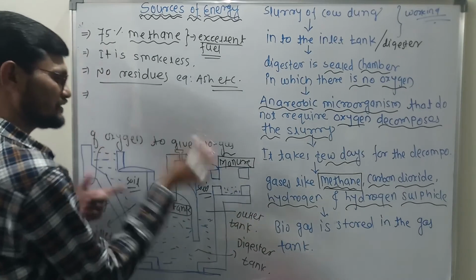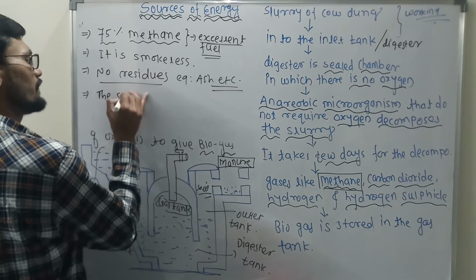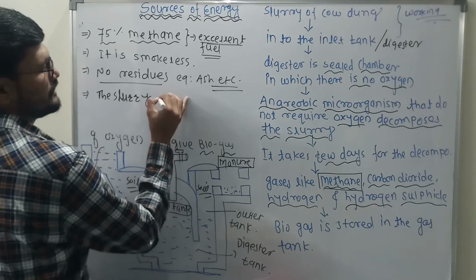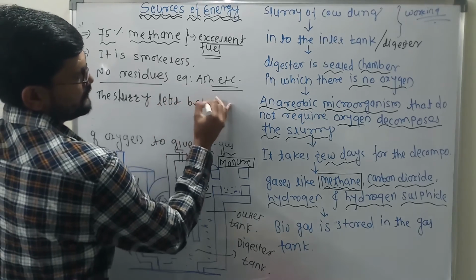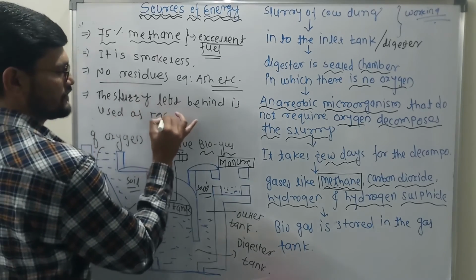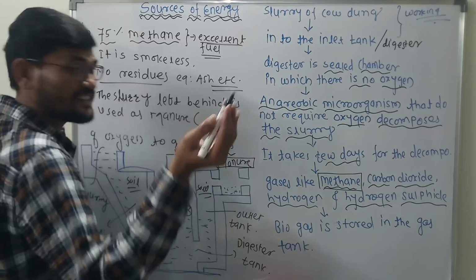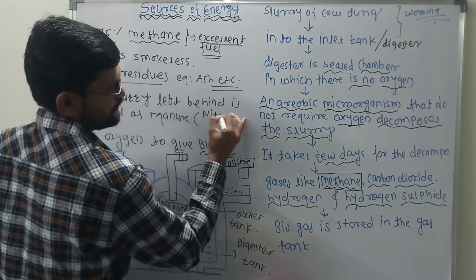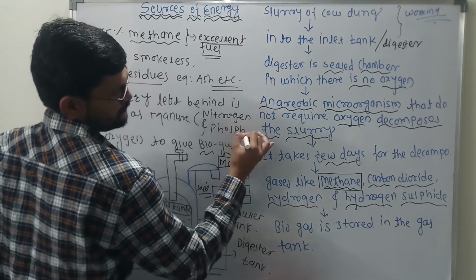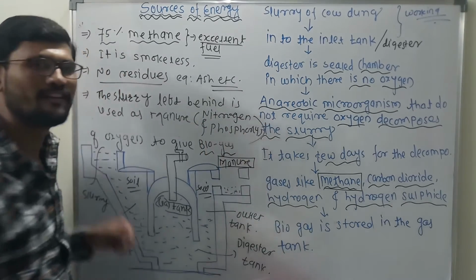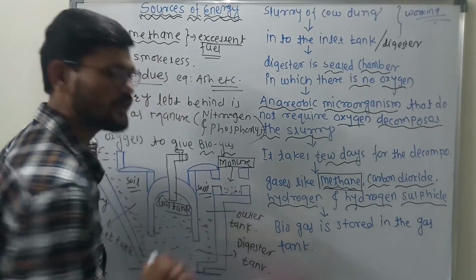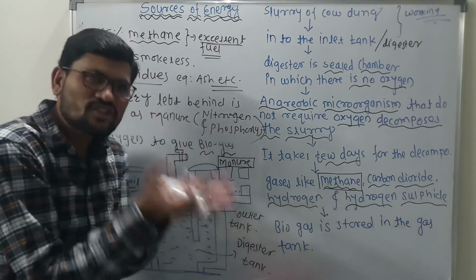Clear? The slurry left behind is used as manure. Why is it used as manure? Because it is rich in nitrogen and phosphorus. तो ये क्यों जरूरी है? क्योंकि जो भी यहाँ पर बचा है, this is what I am telling you, this manure. Clear? This manure is rich in nitrogen and phosphorus.